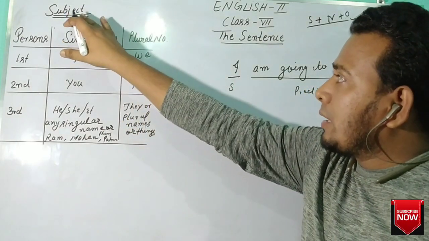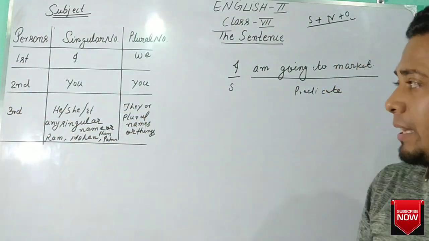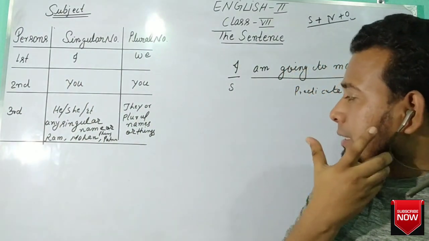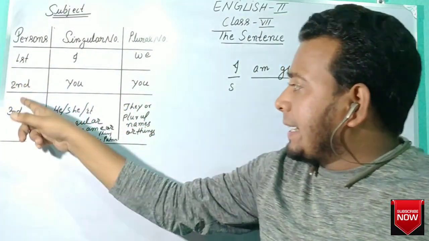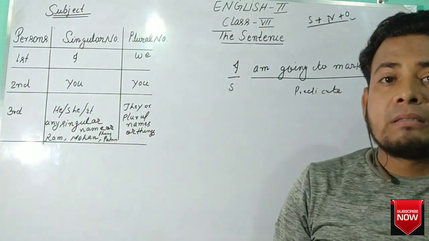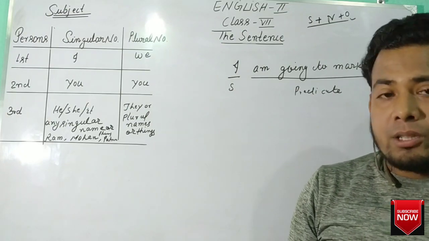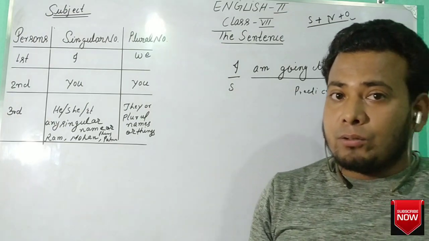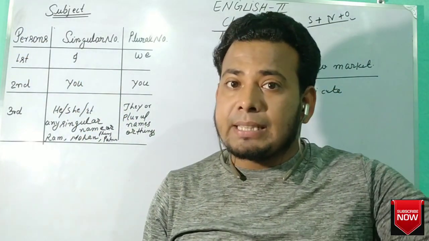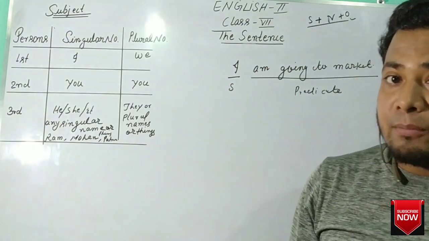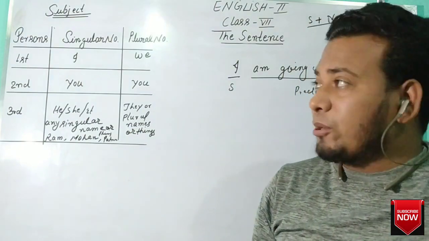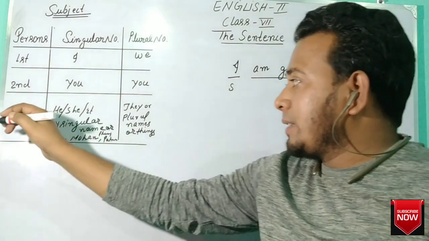Now here, as you see, I have written the persons, the subjects which you use. Persons: first person, second person, and third person. First person means who is talking to someone. Second person means the listener, who is listening to someone. Third person means the one who is being spoken about.